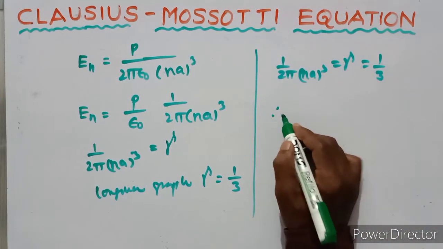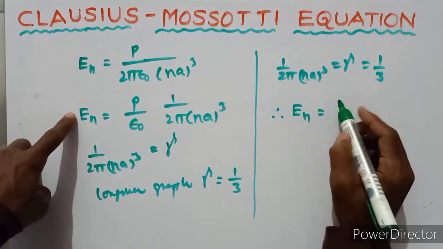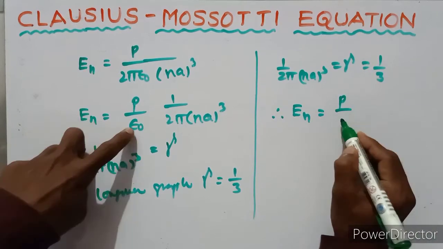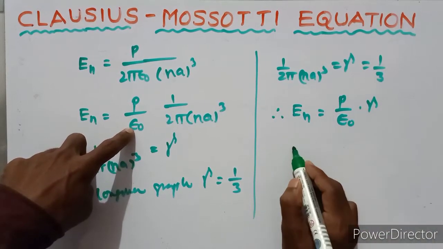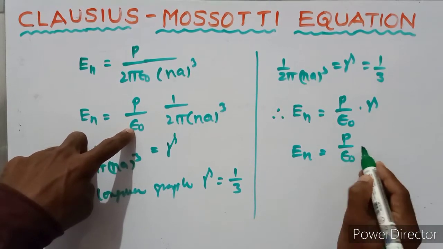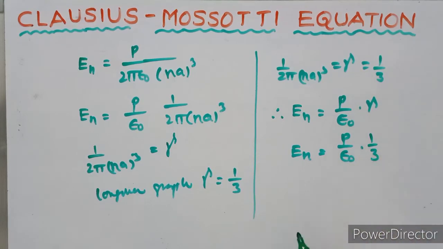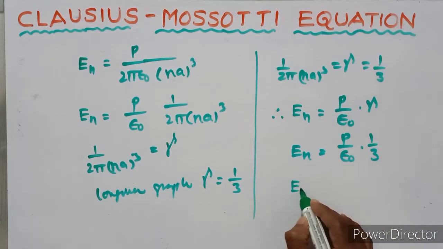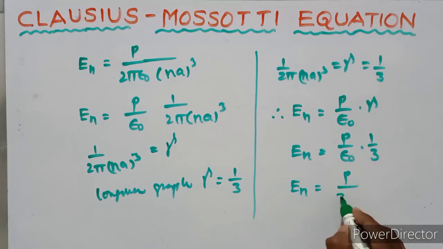So En equals P upon epsilon naught into gamma, and gamma is 1 upon 3. So En equals P upon 3 epsilon naught.